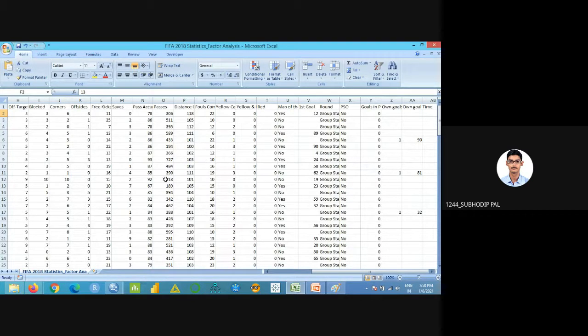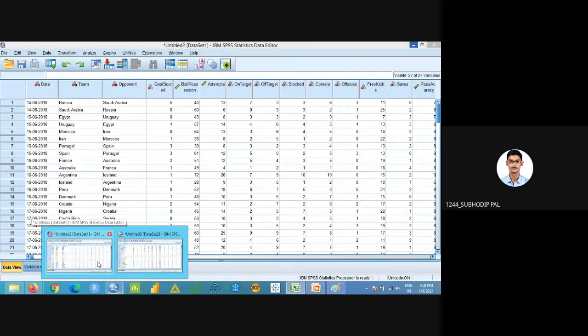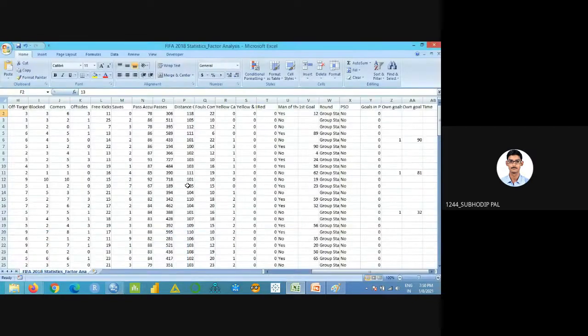This is a simple data set actually. If you are working with big data, that will be very difficult. Running the analysis is really very easy. It will take only 30 seconds. I'll feed the data into the station, I'll just click factor analysis, and I'll get the result within 10 seconds actually.